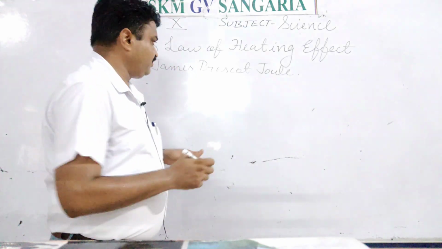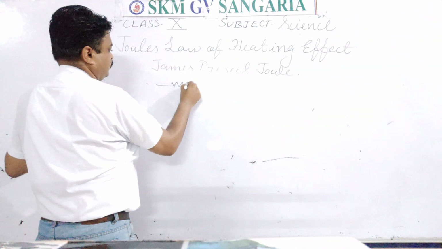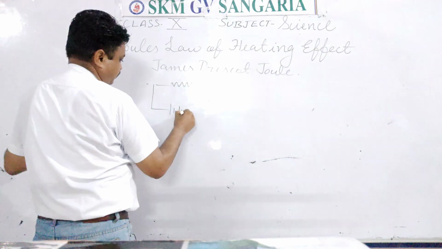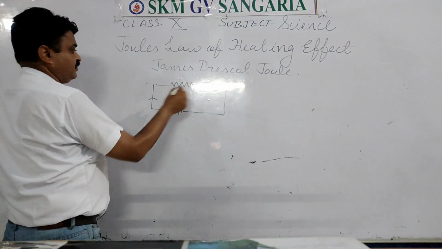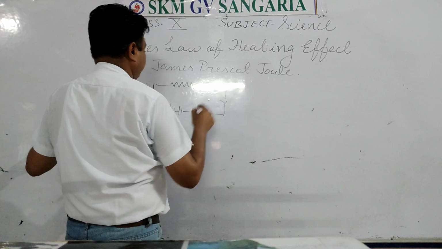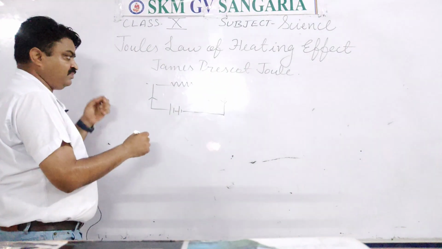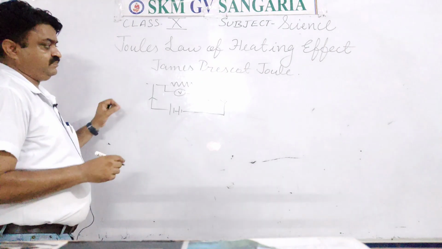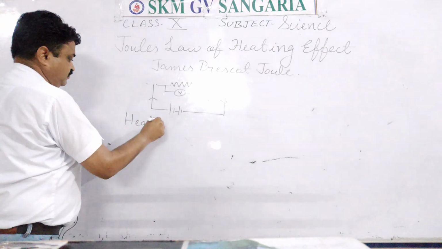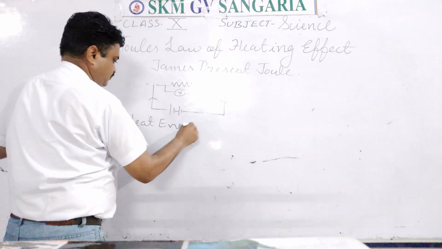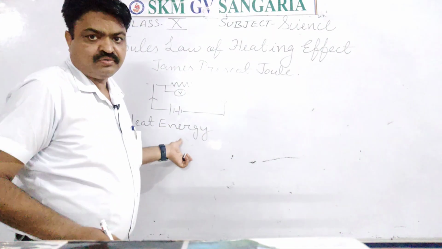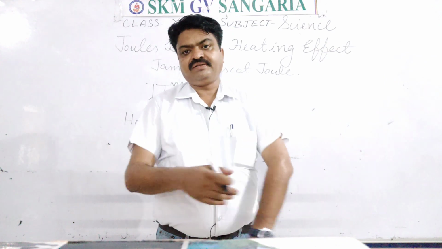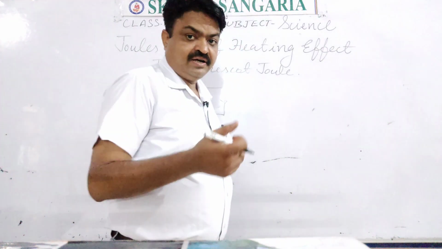According to this, student, when the current is passed through a conductor, then it produces heat energy, and that heat energy depends on the following factors, if the physical conditions like temperature and pressure remain constant. These are the conditions, student.